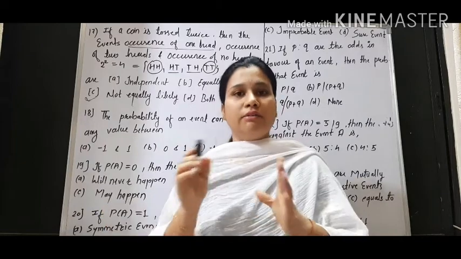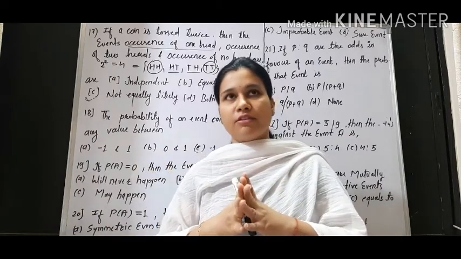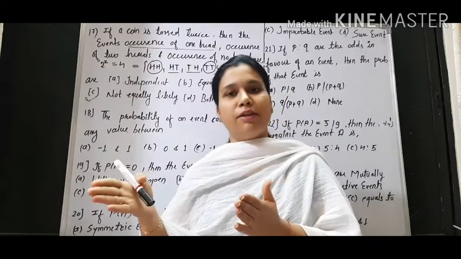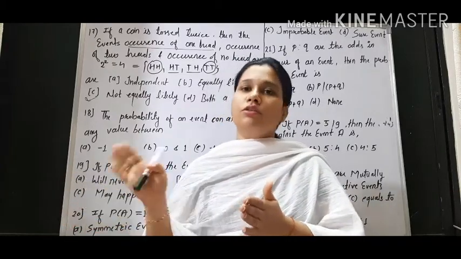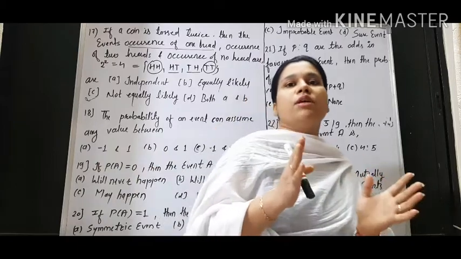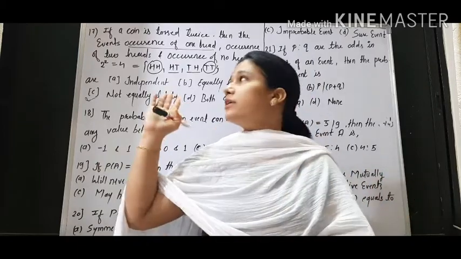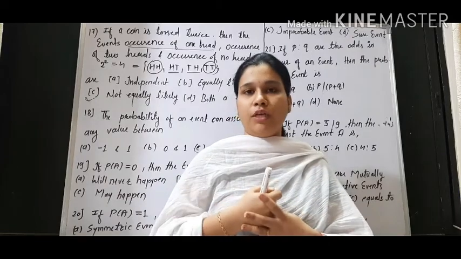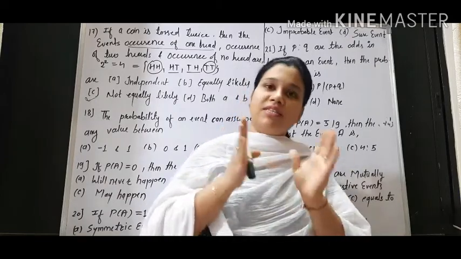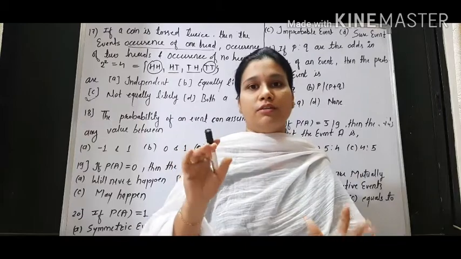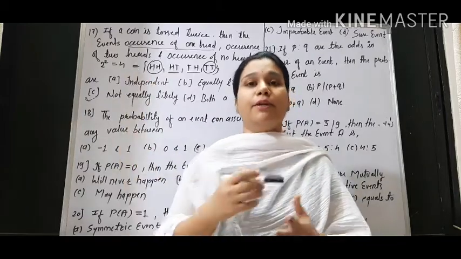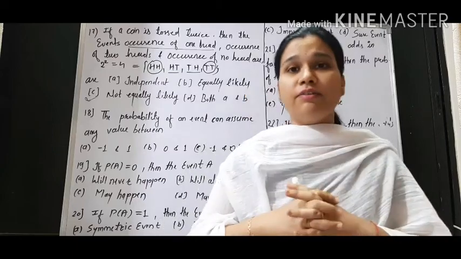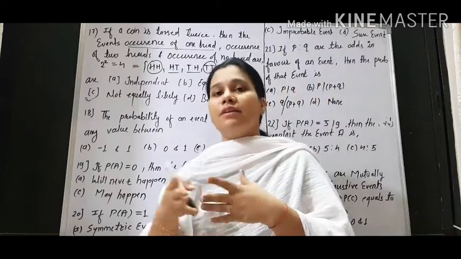So by reading the events, if you can say that they are mutually exclusive, it means 100% they will not be independent. So by reading these events, can you say whether they are mutually exclusive or independent? If you can say yes, then it is very good.